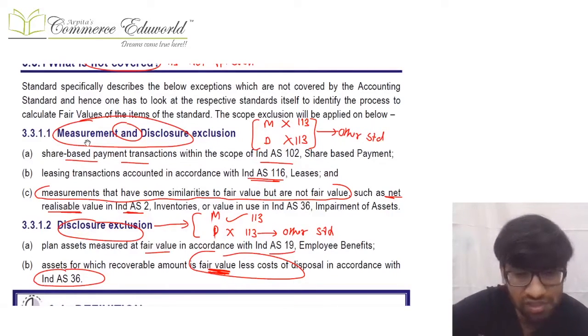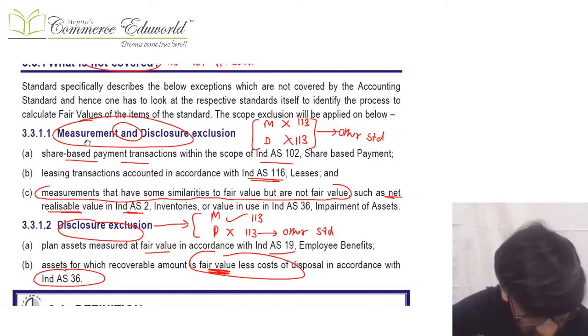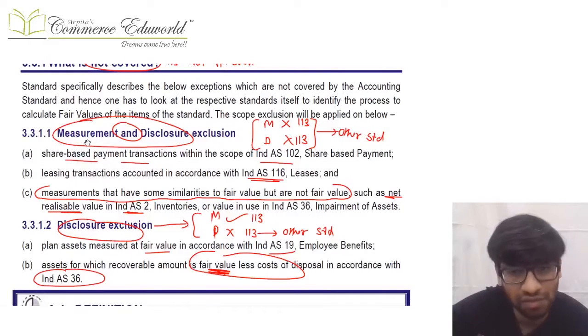Further, there are some things which are similar to fair value but they are not fair value. Example, NRV of Ind AS 2, value in use of Ind AS 36. Those things will neither be measured nor disclosed as per 113. They will be measured and disclosed as per their respective standard.